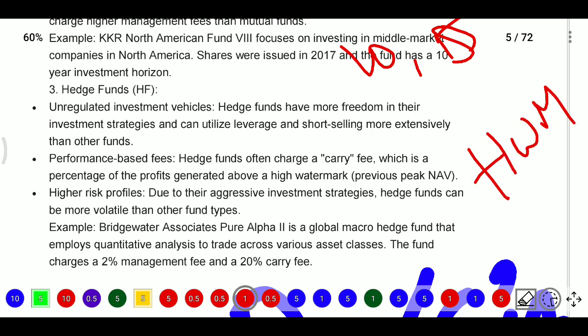High water mark means the previous peak of NAV. NAV means net asset value. Say today NAV is 100 rupees, and tomorrow it becomes 150. Then the high water mark will be 150, and after that the NAV becomes 120. The high water mark does not change, and only when 150 is crossed will you get the incentive. So the high water mark is a point set where the profits previously reached.